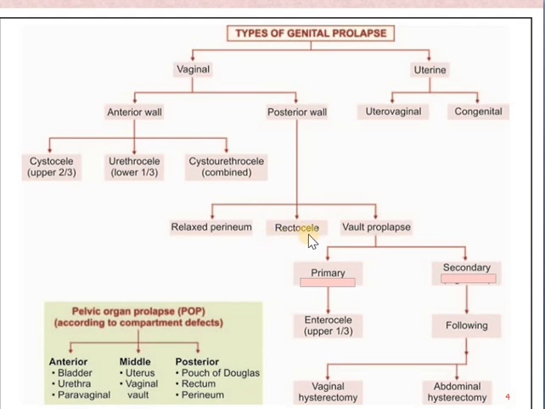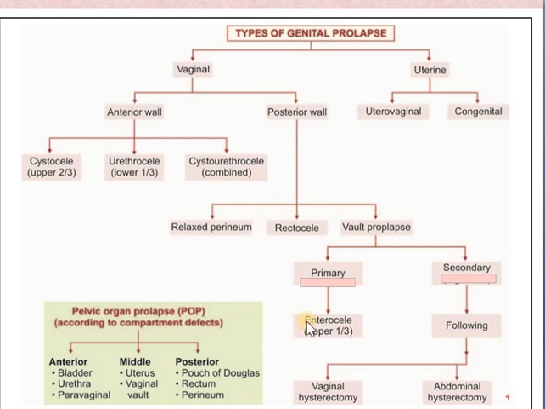Then next is rectocele. Rectocele is nothing but the prolapse of the rectum. So in the posterior wall, the prolapse might be rectocele or vault prolapse. Vault prolapse can be understood again in two ways: primary and secondary. Primary vault prolapse is called enterocele. That is when in the pouch of Douglas there is prolapse of the intestines or omentum coming along.